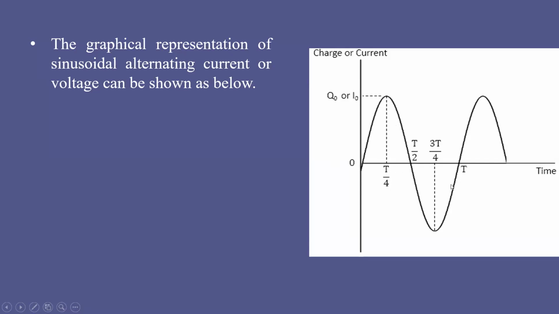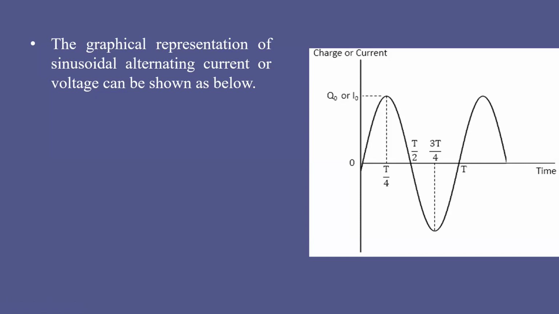And this one complete cycle of AC has one positive half cycle and another negative half cycle. So this part of the sinusoidal wave is called the positive half cycle, where a half wave is observed. This part of the cycle is called the negative half cycle, where the direction of current is opposite. Since the horizontal axis is the time axis, the time taken to complete one cycle is called the time period of AC, T, and the reciprocal of the time period is called the frequency of AC.